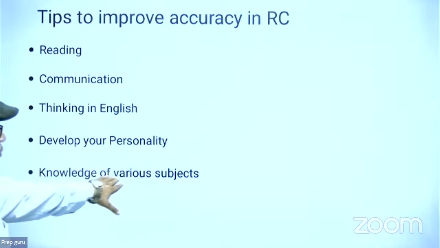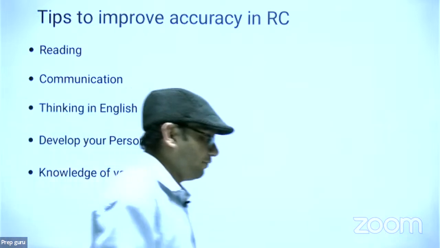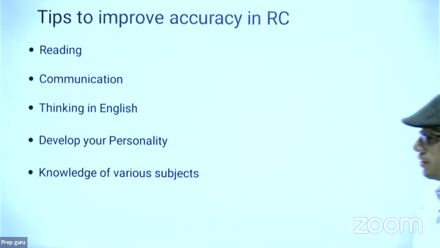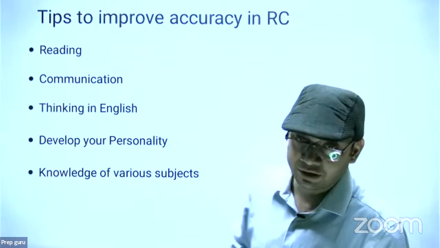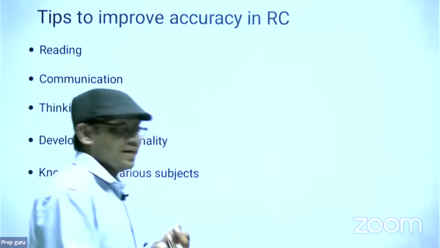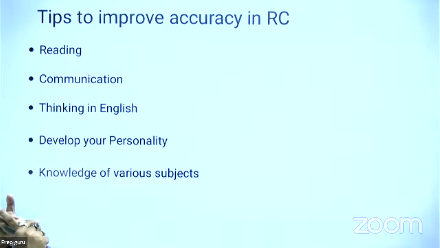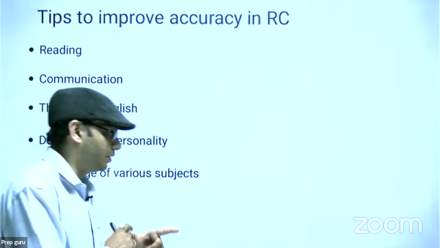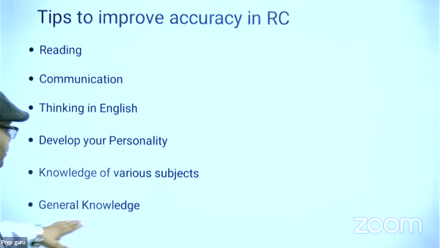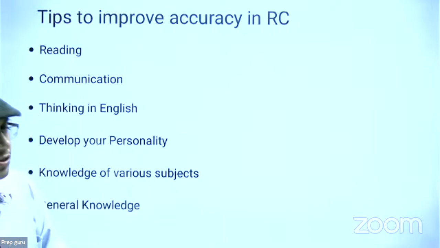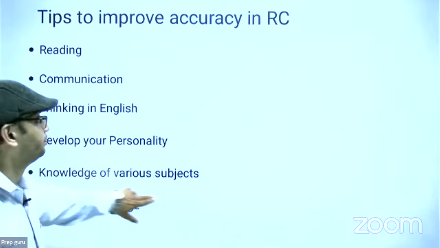Knowledge of various subjects. I have already told you that you will be having knowledge of various subjects. You require knowledge on various areas, means you will have to read philosophy articles also, and you have to read the scientific and technical passages also. You have to read philosophy, you have to read economy based paragraphs, you have to read polity also, right? Next is general knowledge. GK will be improved from the front page story of the newspaper, right?